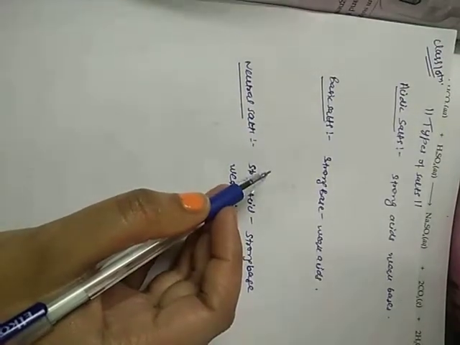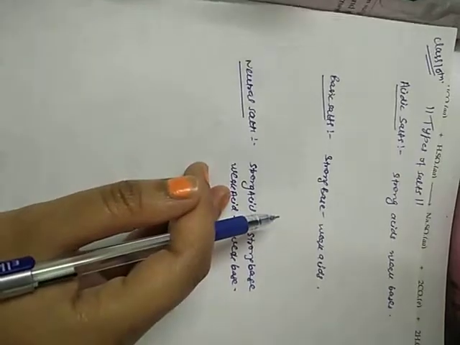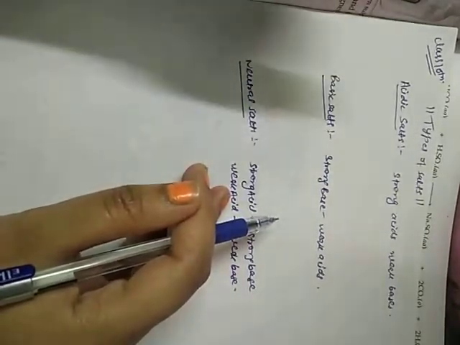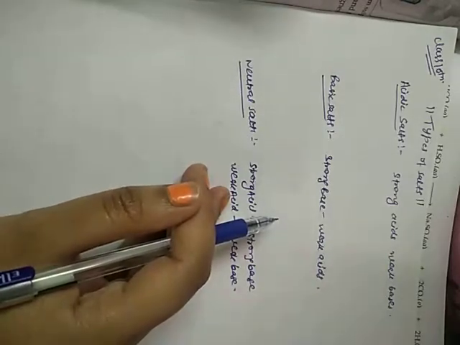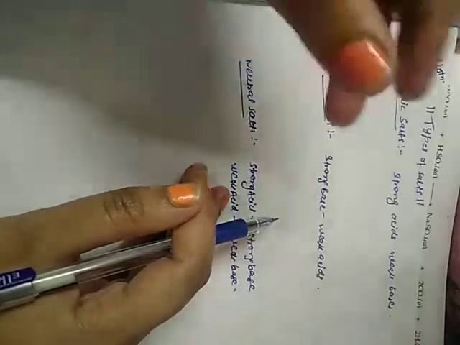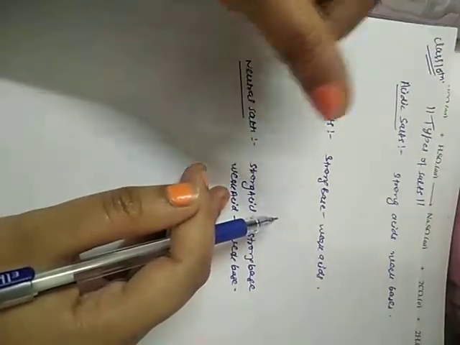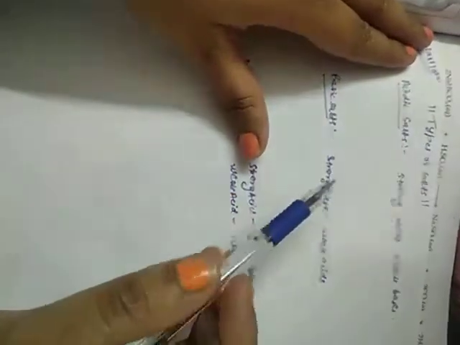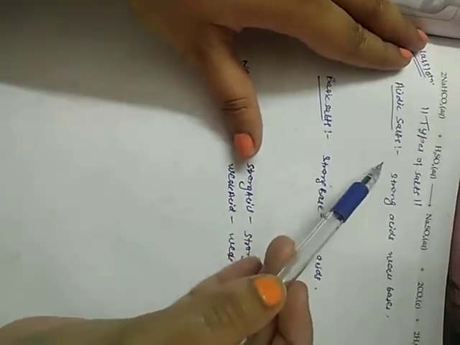In today's class, we are going to discuss what are the types of salts. In our previous lecture, we have studied what salts are. Salts are formed by the neutralization reaction between acids and bases. The properties of salts and the chemical reactions, I have already discussed with you. Now, today's topic of class is the types of salts.